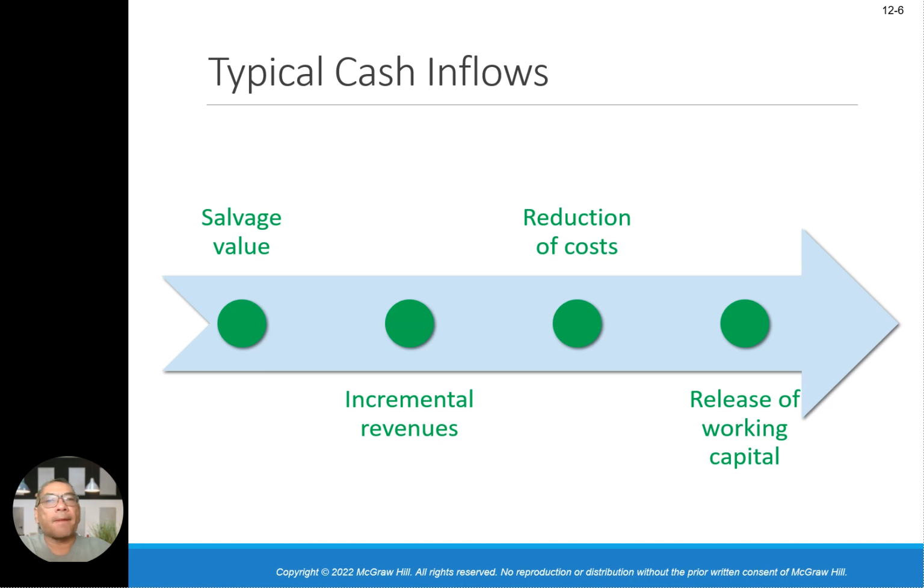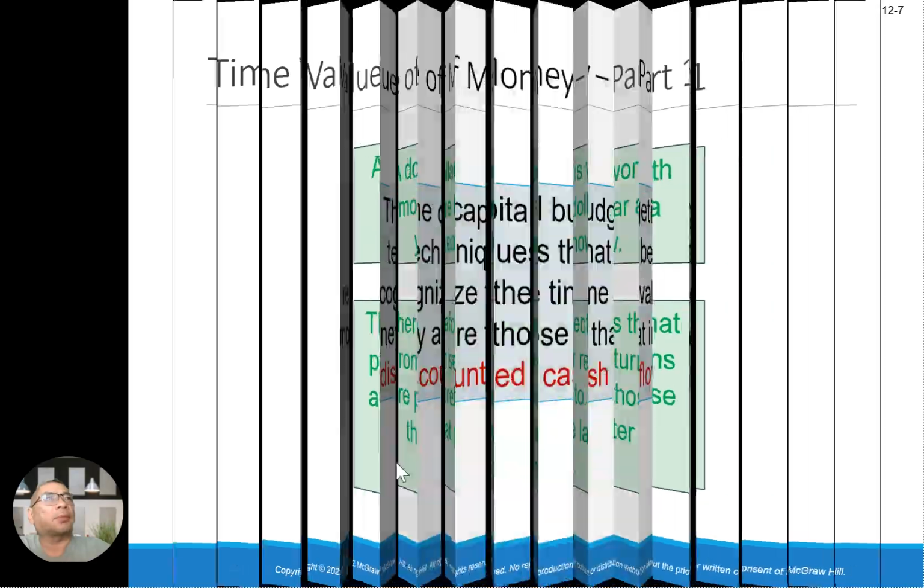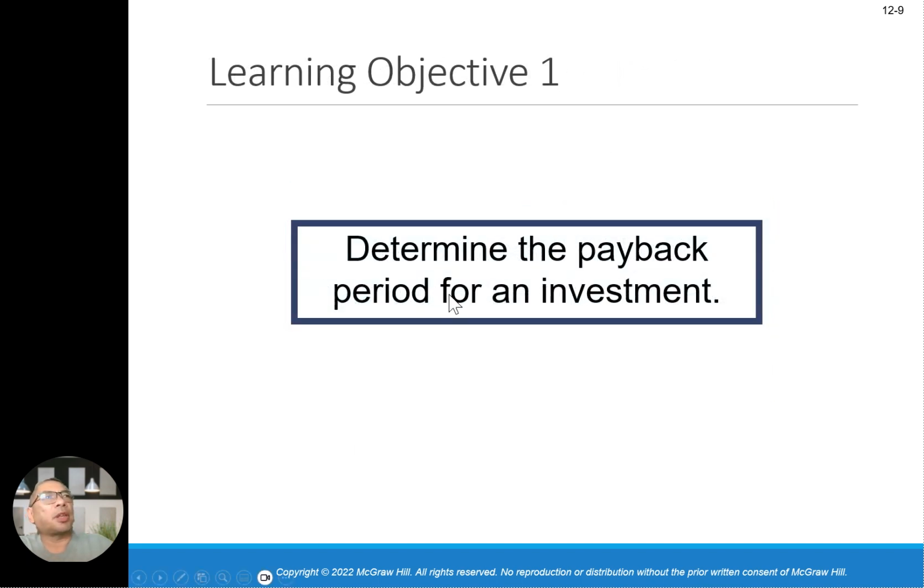Okay, all right. Let's move on to the next slide. Time value of money. A dollar today is worth more than $1 a year from now. Therefore, projects that promise early returns are preferable to those that promise later returns. That's the time value. Money has a time value. The capital budgeting techniques that best recognize the time value of money are those that involve discounted cash flow.